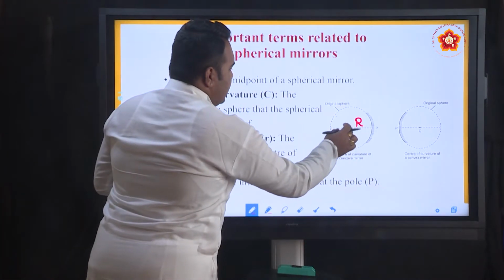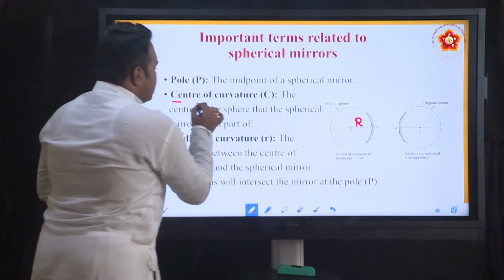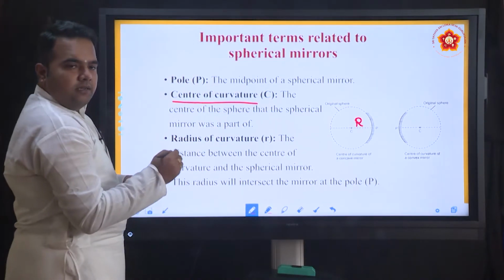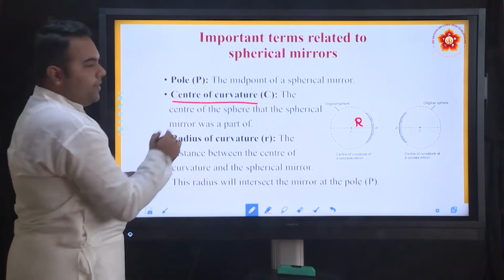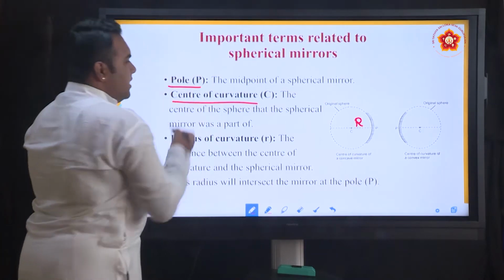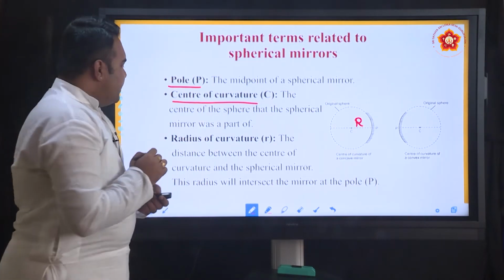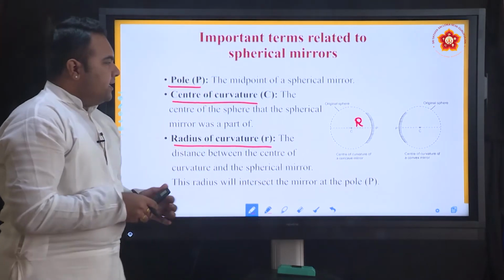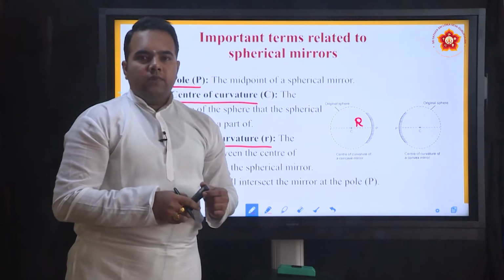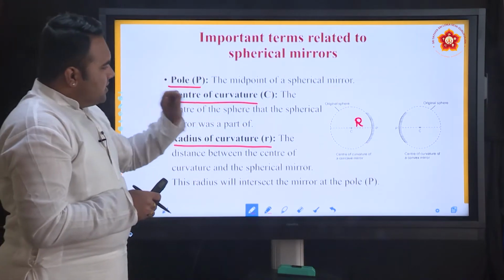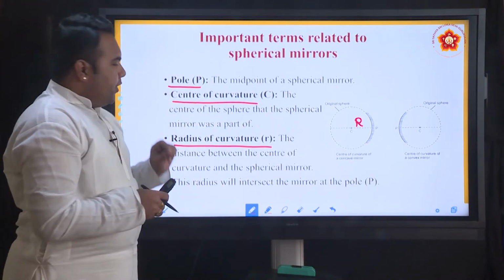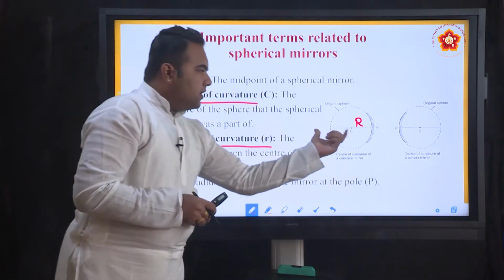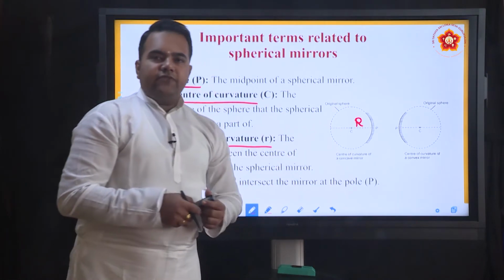So the center of curvature is a point inside the imaginary hollow sphere. Pole is a point on the mirror, whereas radius of curvature is not a point, but it is the distance between these two. So pole is a point, center of curvature is a point, but radius of curvature has got a dimension, it has got a specific value.